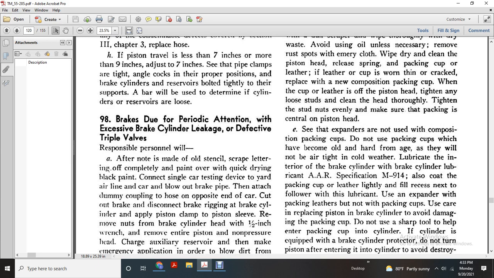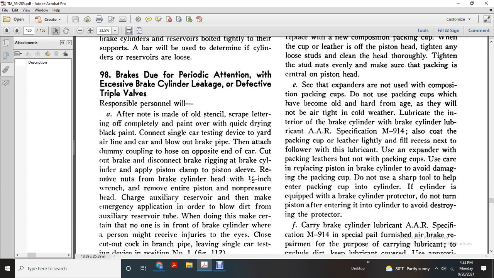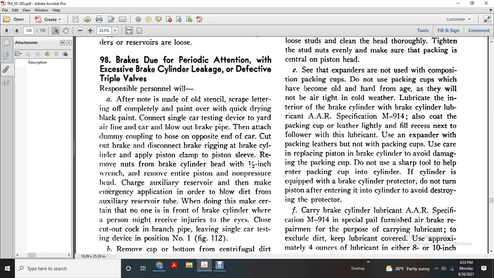Then attach the coupling to the hose with the opposite end. Disconnect the brake cylinder and the piston clamp. Remove the nuts from the brake cylinder head with the 1.5 inch wrench. Move the entire piston non-pressure head, charge the auxiliary reservoir, then make an emergency application in order to blow out the dirt from the auxiliary reservoir tube.